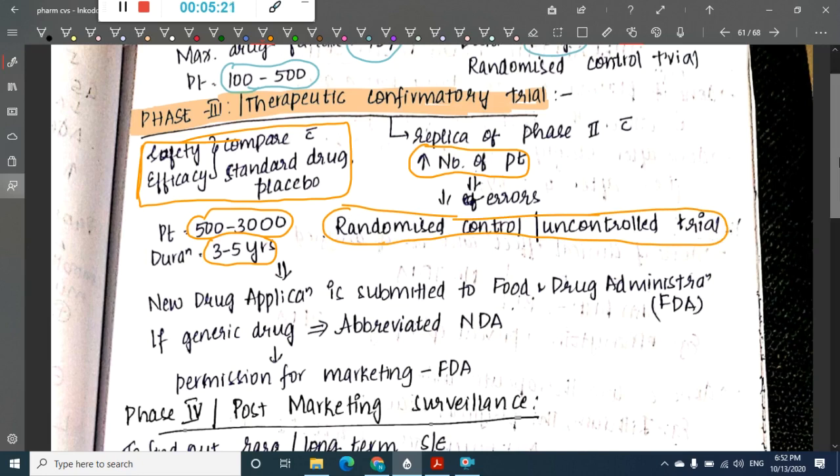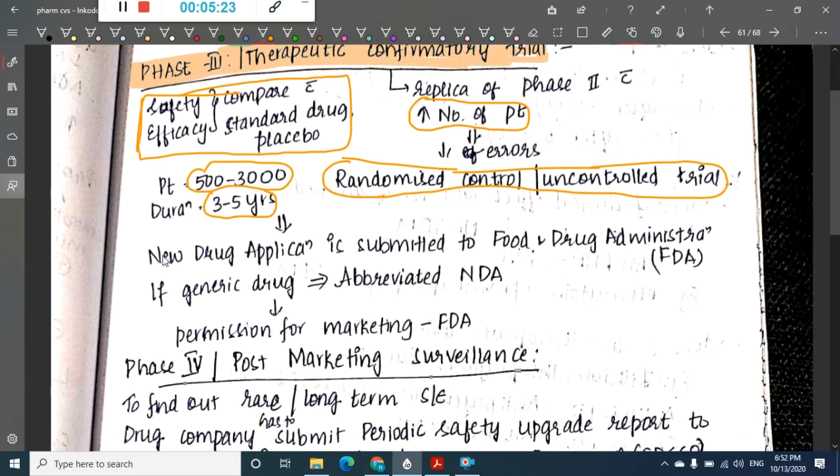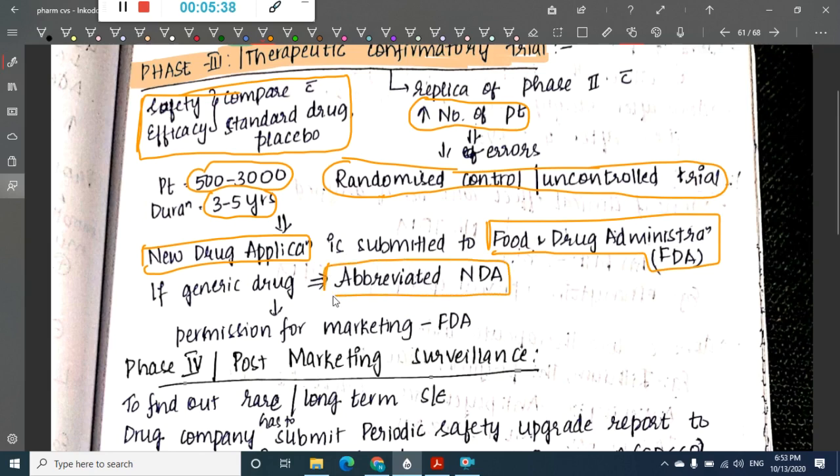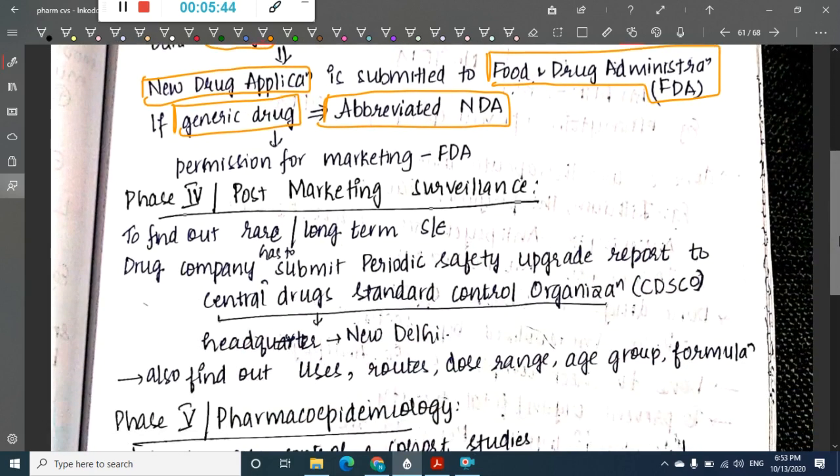Okay, in this the new drug application will also be submitted to the Food and Drug Administration. So to the Food and Drug Administration you will submit the new drug application. Then if it is a generic drug, there is something called an abbreviated new drug application for generic drugs. And once you get the approval, then you will go to marketing.